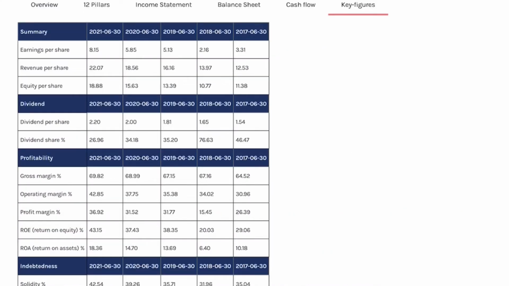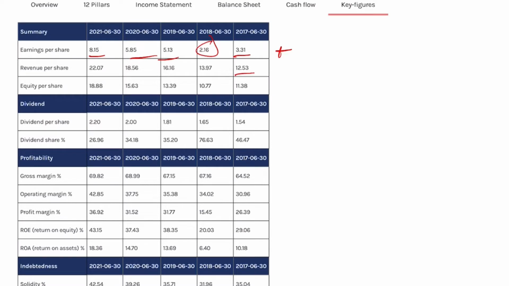Now let's jump over to the key figures. What we can see here is that the earnings per share went from $3.31 up to $8, and we fell off 1 year, but the overall trend has been positive. I like it. Revenue per share went from $12.5 per share up to $22 per share, and has been growing steadily every year. I like it. Equity per share went from $11 per share up to $18.8 per share. We fell off 1 year, but the overall trend has been positive.